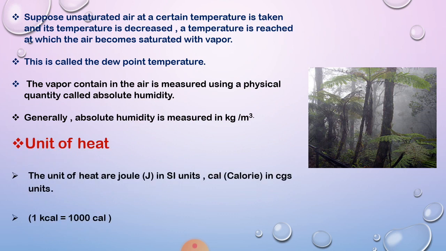Then we learned a concept: during the winter season we observe a white trail behind a flying plane in a clear sky. Please go and watch that video if you haven't watched it. Then we learned about units of heat. The units of heat are joule in SI units and calorie in CGS units. 1 kilocalorie is equal to 1000 calories. So till now we have learnt all these concepts.